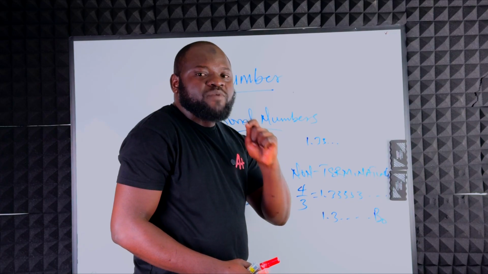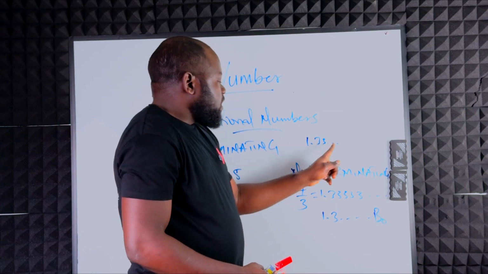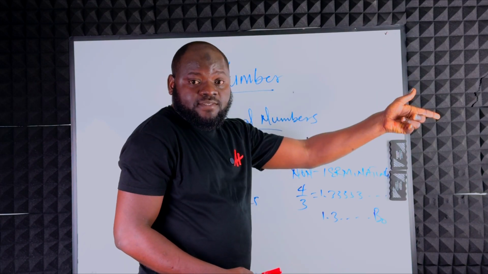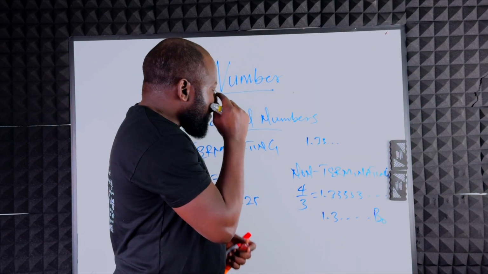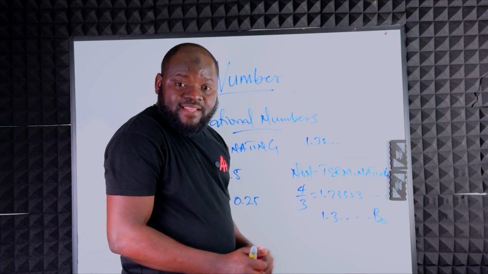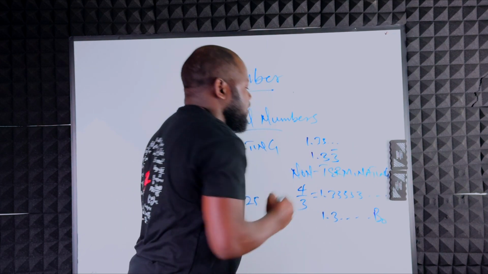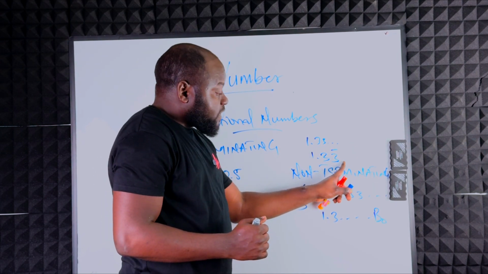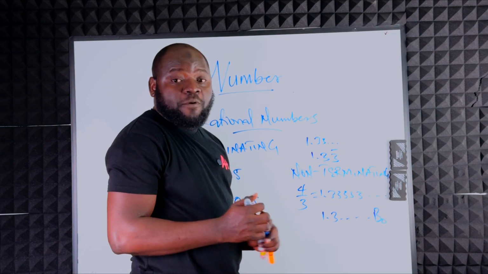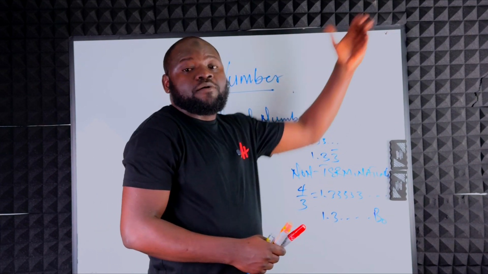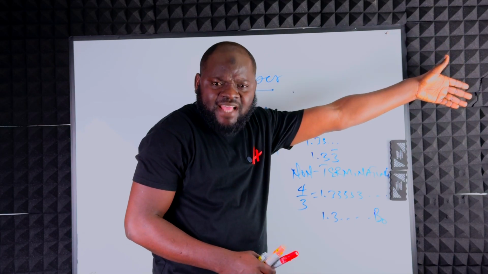But the dots are supposed to be at least 2. So you must not put 1 dot. You can either put 2 dots or you put 3 dots. Do you get that now? Good. However, if you don't want to write it like this, you can as well write it as 1.33. Then you put a bar on top of this 3. Instead of the dots, you just put a bar on top of the 3. That tells the examiner that this number is repeating itself. Do you get that now?